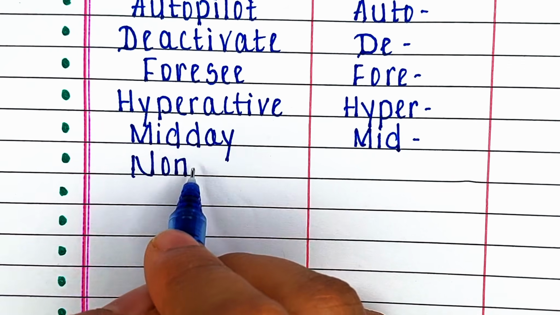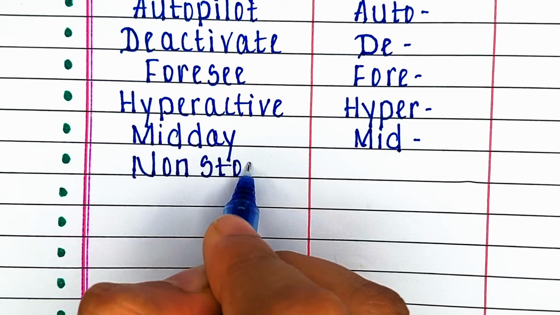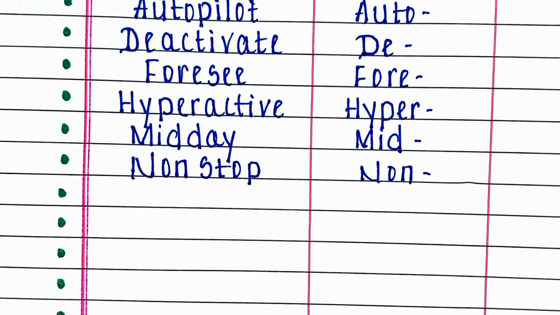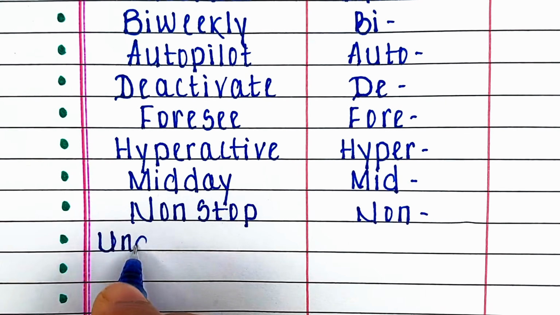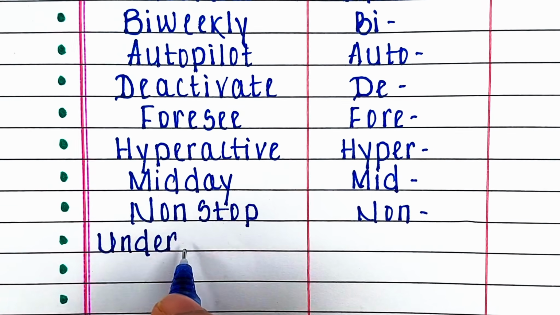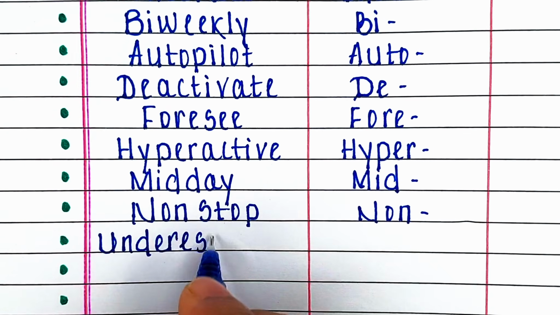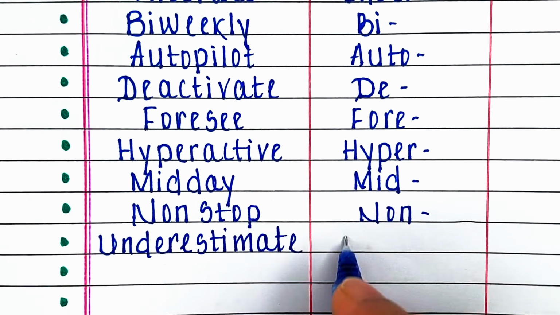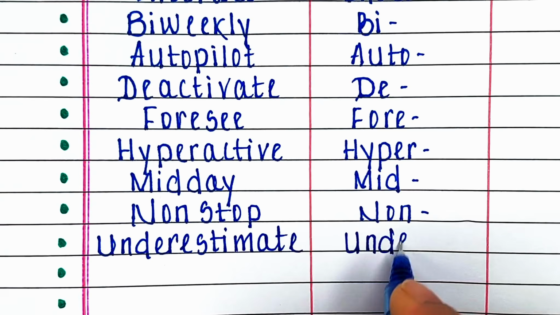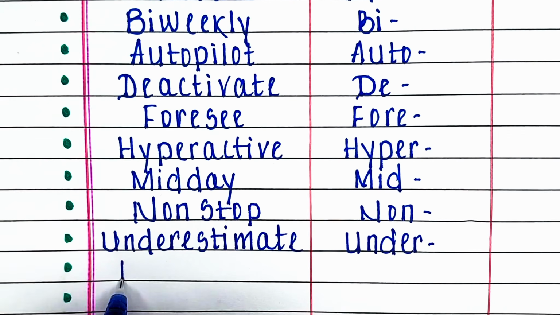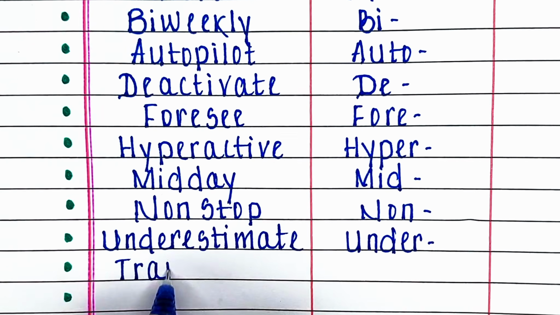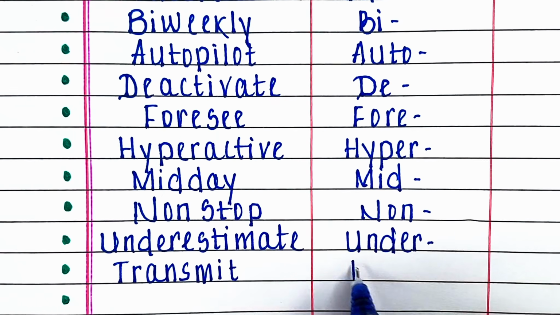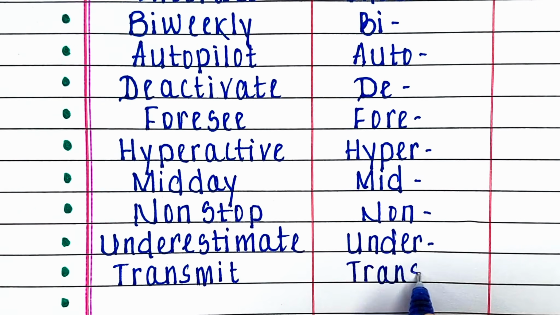Next word is non-stop. Prefix is non, and the parent word is stop. Next word is underestimate. In this word the prefix is under, and the parent word is estimate. Next word is transmit. In this word the prefix is trans,